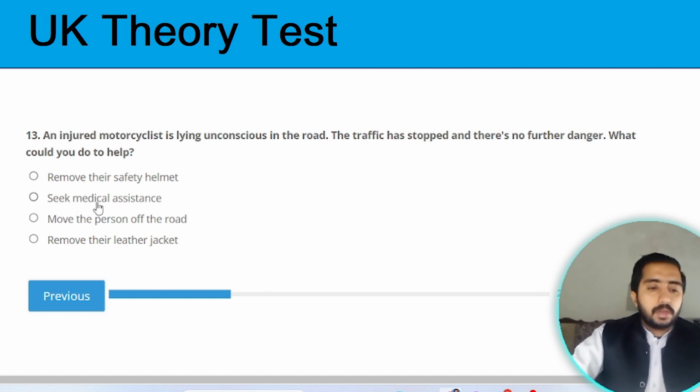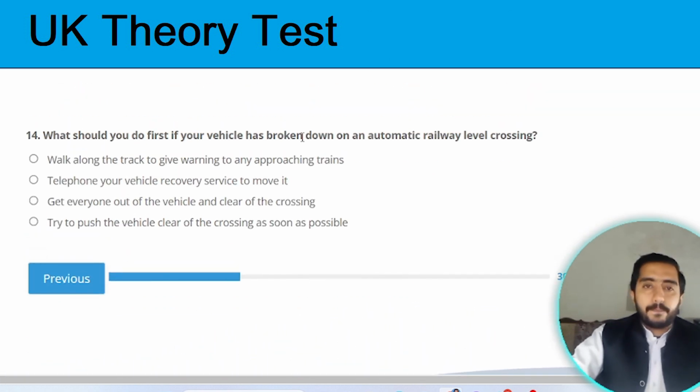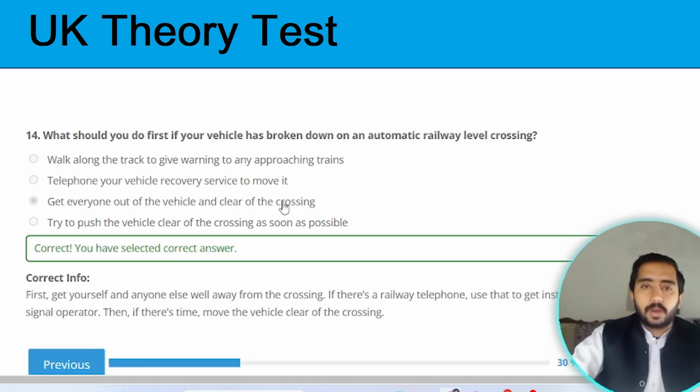The correct option is seek medical assistance. Option B. Next question. Question number 14. What should you do first if your vehicle is broken into the automatic railway level crossing? The correct option is get everyone out of the vehicle and clear of the crossing. Option C is the correct one.